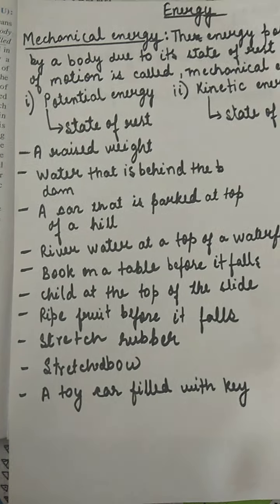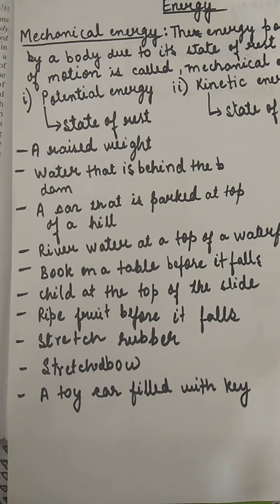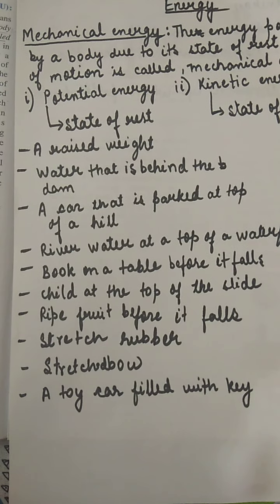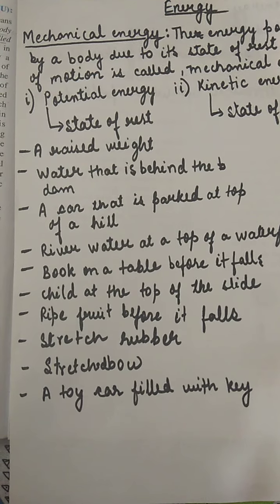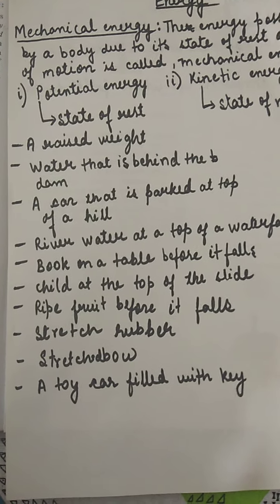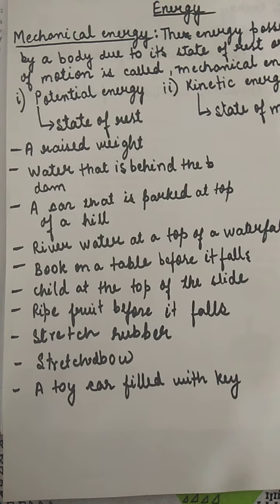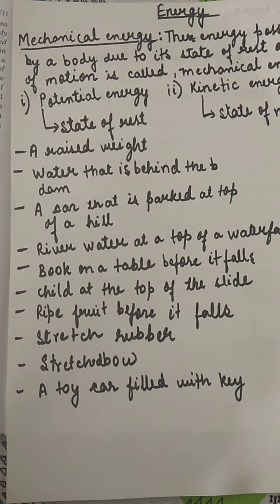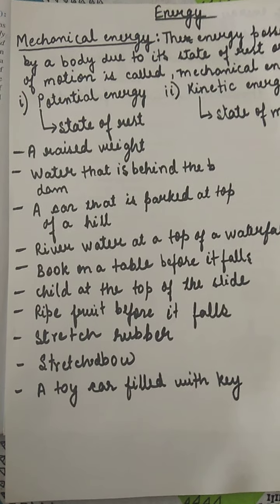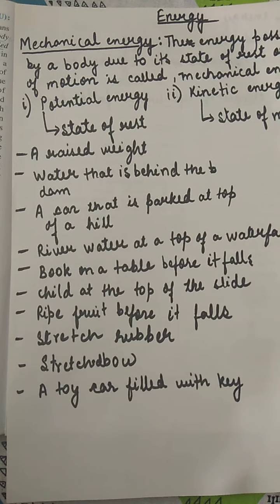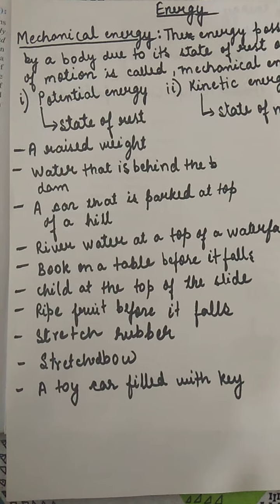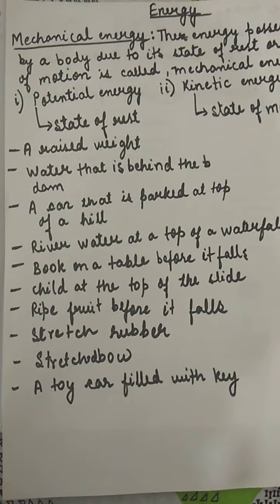When we raise the weight in our hand, we are storing energy at the position of rest, so that is called potential energy. Water which is behind the dam before it is released is filled with potential energy, and as soon as it is released, it will change into kinetic energy.